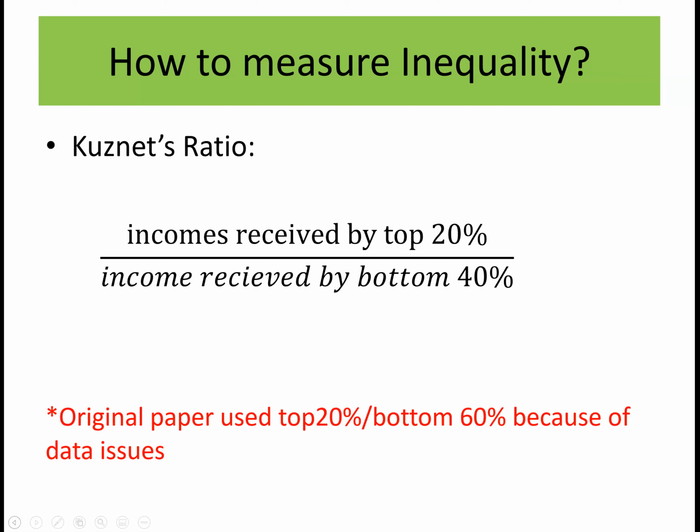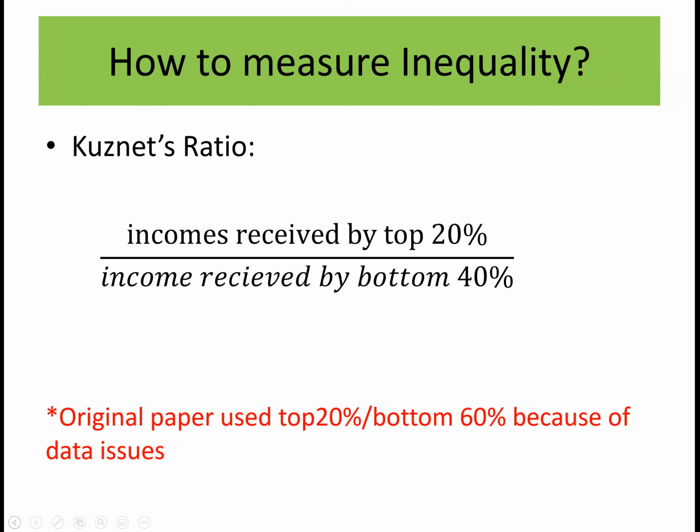So this is a very rough measure of inequality. It's not particularly good as a measure of inequality because it's so rough. So it wouldn't measure small changes. For example, in the bottom 40%, it's not going to be able to distinguish between a situation where it's pretty equally distributed amongst that group, versus a situation where the bottom 10% get almost nothing, and the one that's right at the edge of the 40% gets a lot. It can't distinguish between those kinds of differences.